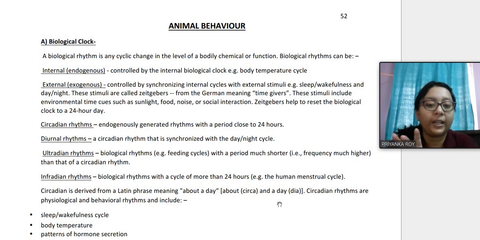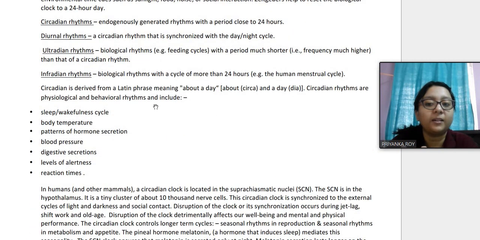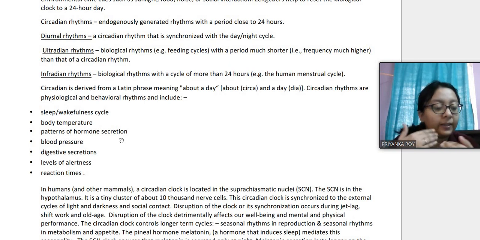So it's about a day. And therefore, these circadian rhythms include physiological and behavioral rhythms as well, like the sleep-wake cycle and body temperature, patterns of hormone secretion, blood pressure, digestive secretions, and these are all happening cyclically, going on inside our body, and we do not even know about it.